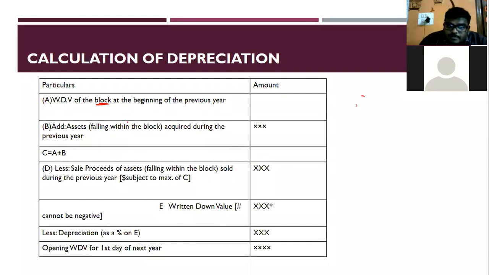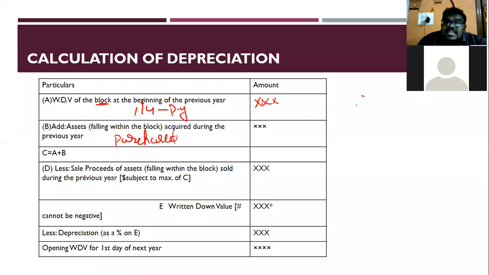So when you are calculating the depreciation, you have to take the written down value of the block at the beginning of the year. What is the beginning of the year? That is 1st April of the previous year. 1st April of the previous year only you have to consider. So you have to consider the written down value. Next is add assets falling within the block acquired during the previous year. Any asset purchased in the previous year, such assets you need to add back.